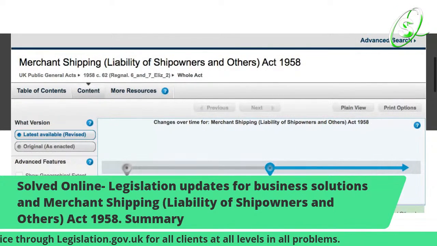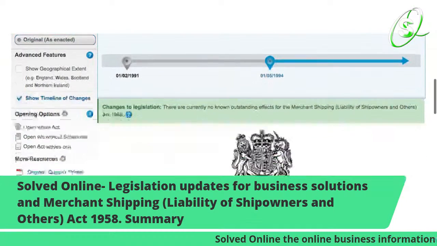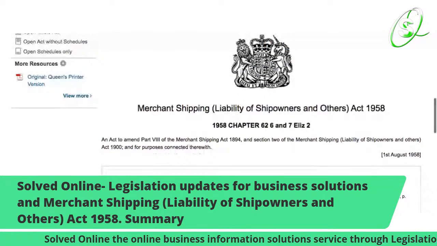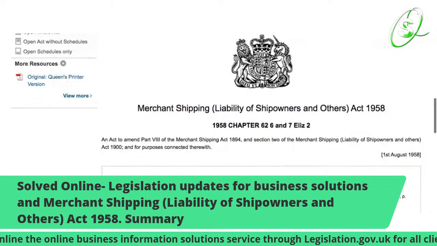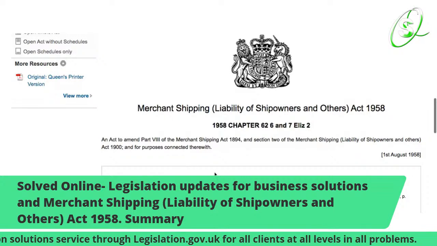So, like it states, ship owners and others. So again, about merchant shipping. There are some previous acts that validate this act. I'm just going to go through to show you exactly what it's talking about.